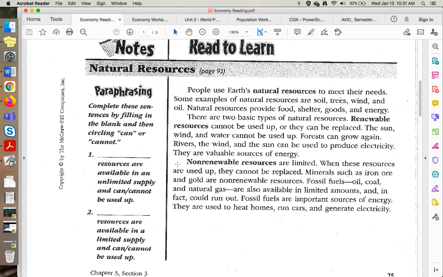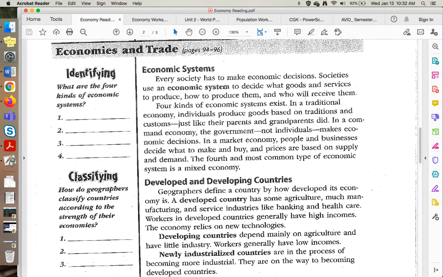Non-renewable resources are limited. When these resources are used up, they cannot be replaced. Minerals such as iron ore and gold are non-renewable resources. Fossil fuels like oil, coal, and natural gas are also available in limited amounts, and in fact could run out. Fossil fuels are important sources of energy. They're used to heat homes, run cars, and generate electricity.